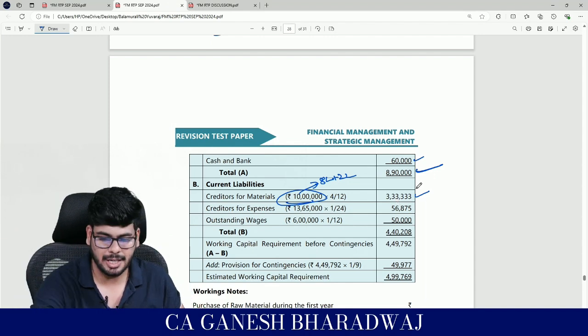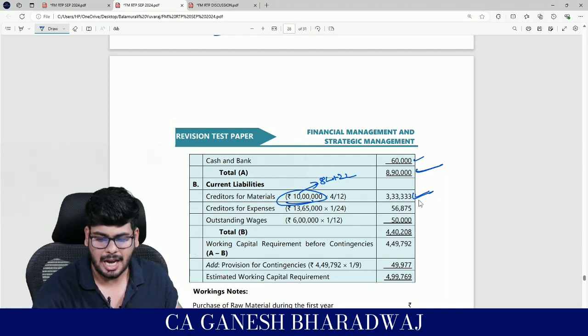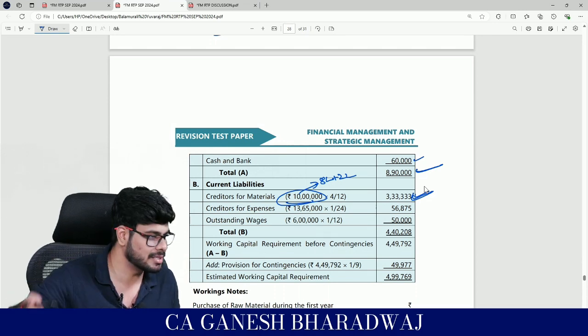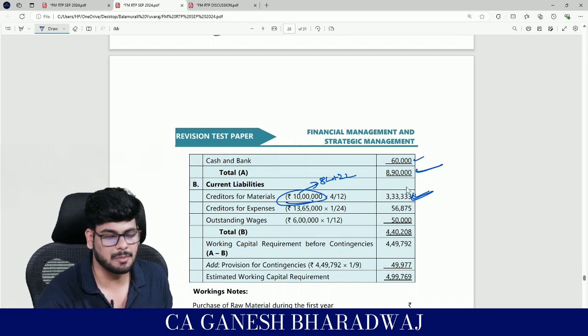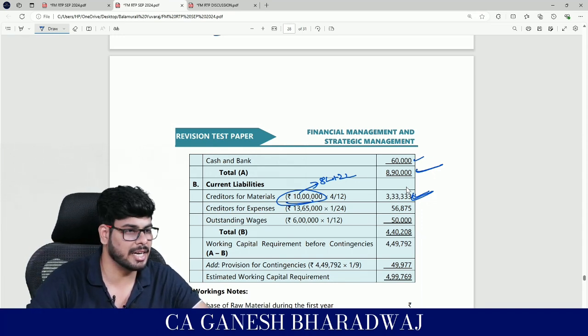Why? Because today, without paying any rupee, with paying 0 rupees, I am able to get stock worth 3,33,333 in my first cycle itself. That is the meaning of this. Clear? So this I reduce, because I need not bring this figure. Are you able to understand now? Yes. Similarly, creditors for expenses.